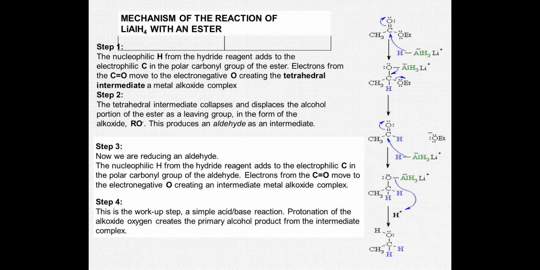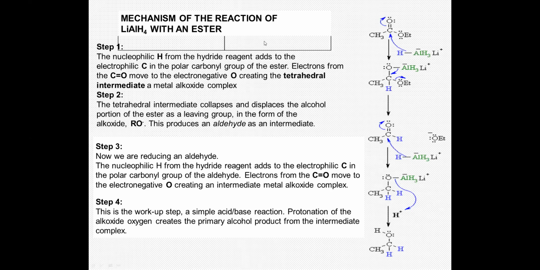The hydride ion attacks the carbonyl carbon of the aldehyde to give a metal alkoxide intermediate, and this breaks up in the acidic workup.